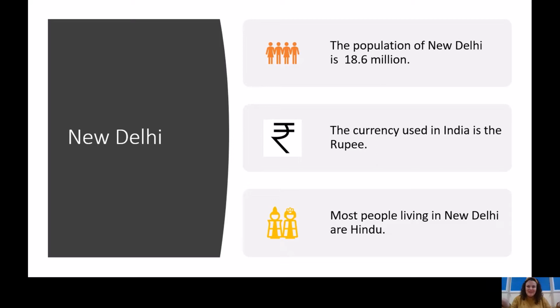So how many people live in New Delhi? Well, the population of New Delhi is roughly 18.6 million people. That is a lot of people. And the currency used, as we already discussed, can you remember what the currency is? Yes, it's rupee. Well done. And most people living in New Delhi are Hindu. But as you found on the video, there are also other religions living in India, such as Sikhs and Muslims. So not everybody that lives in India is a Hindu, but many are.